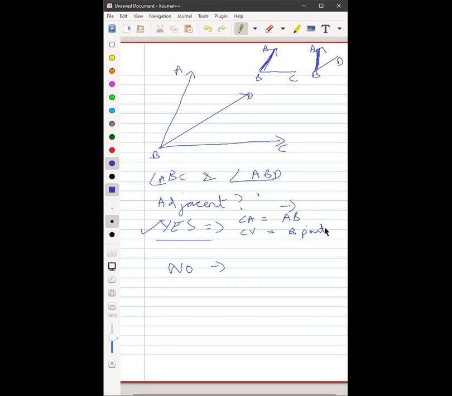Give me two valid reasons why it's an adjacent angle. You say no. So what is the reason? What should I write over here? You want to change your mind? No? Sharan, reason? You said no.